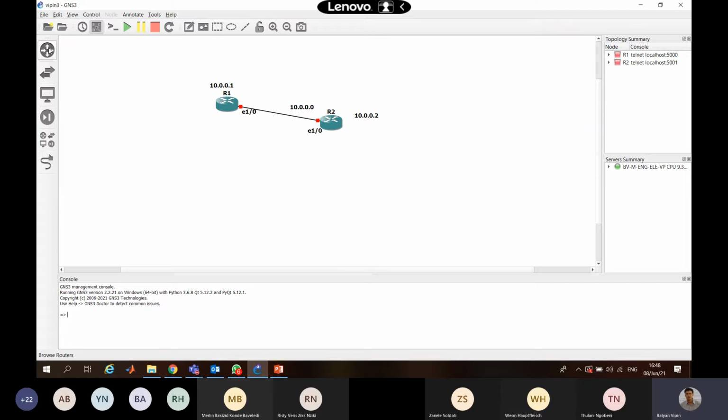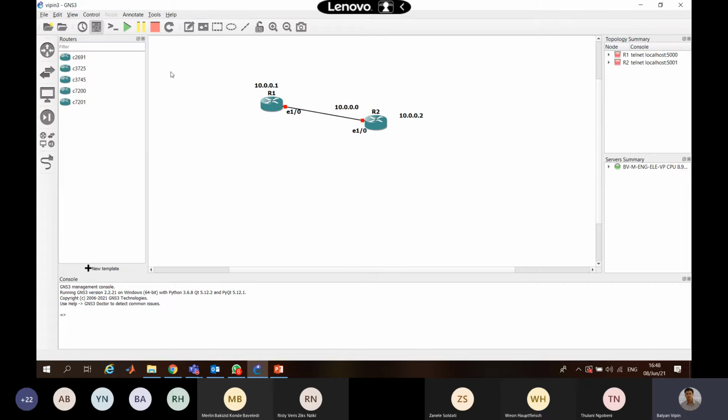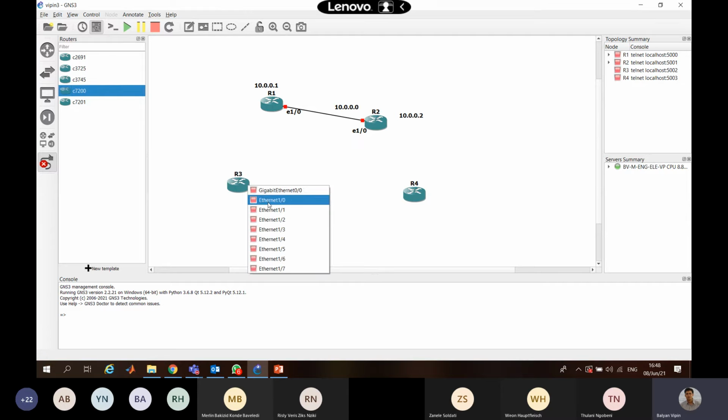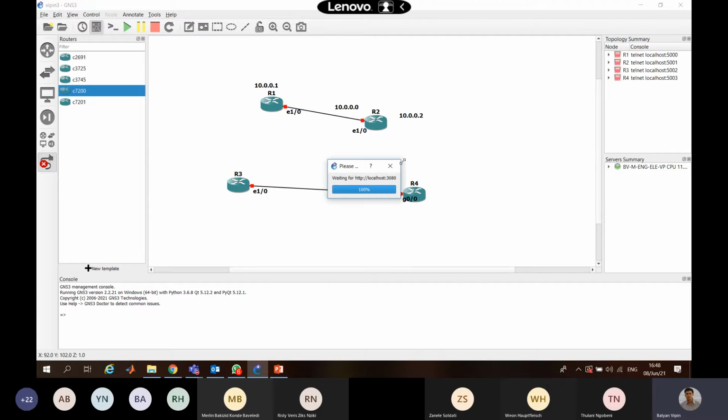So what you have to show is, let's say question number 2. You will bring a router and then you will bring another router, and you have to use this to provide the connection to them. So if I'm using Ethernet 10 here, try to use the Ethernet interface on both of them. Okay, so you have this.